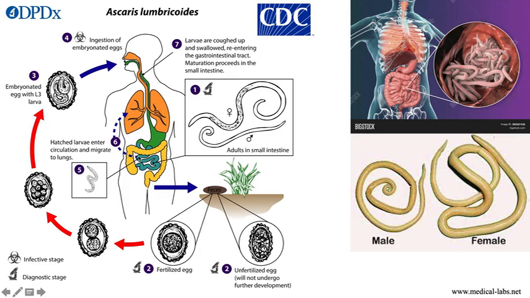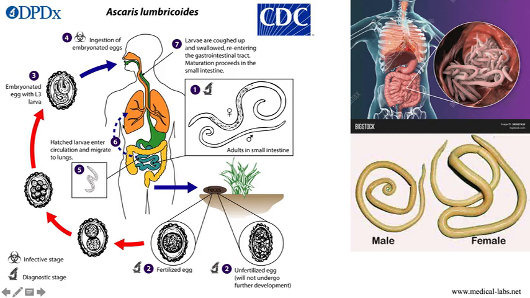And when it reaches here, what will happen? The egg will hatch, and we will see the larva, and then this larva will enter the circulation, and sometimes we can find it in the lung, okay.